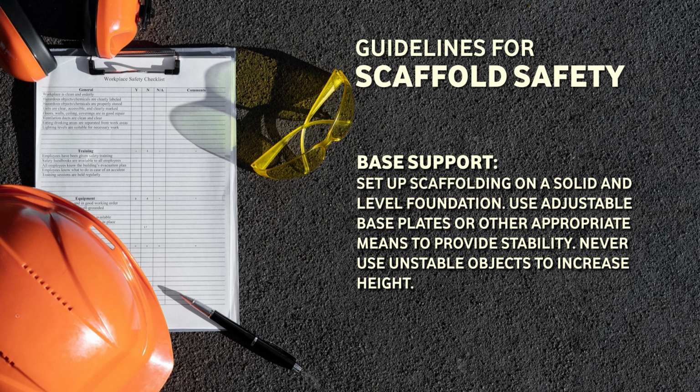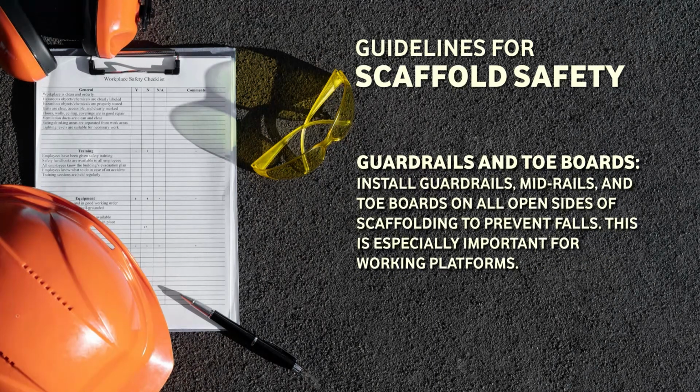Use adjustable base plates and other appropriate means to provide stability. Never use unstable objects to increase height. The next point is guardrails and toe boards. Install guardrails and toe boards as main components of scaffolding to prevent falls. This is especially important for working platforms. The next point is fall protection. Use a personal fall arrest system such as a harness and lanyard when working at height. Anchor points should be secure and capable of supporting any potential fall forces.